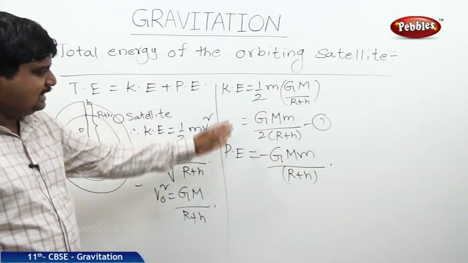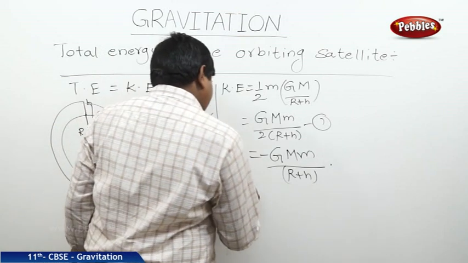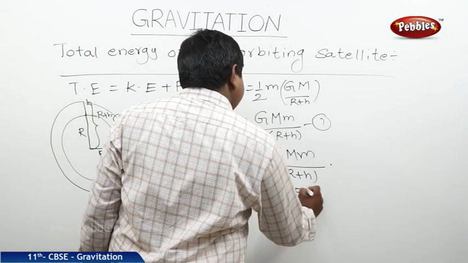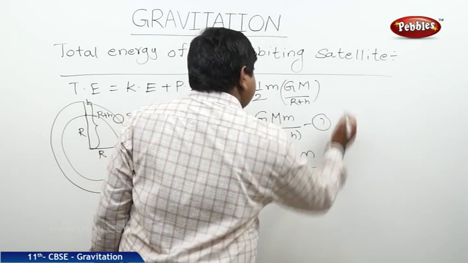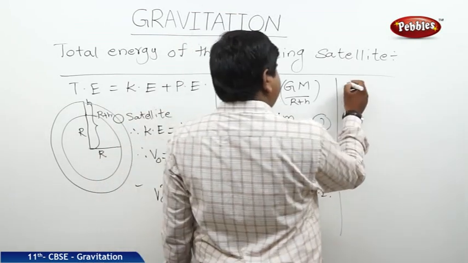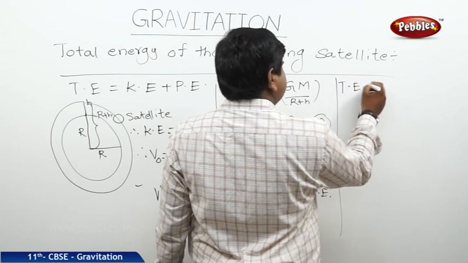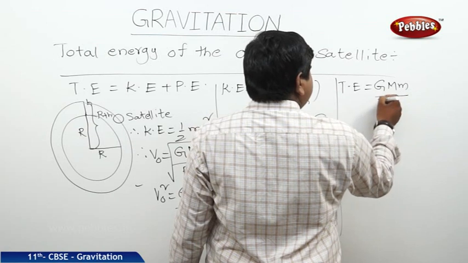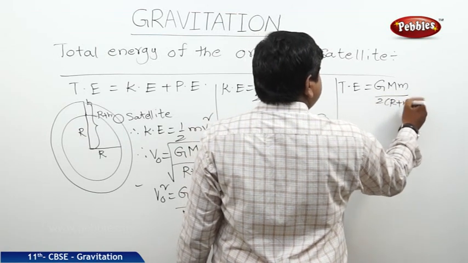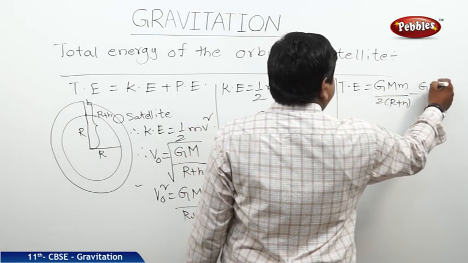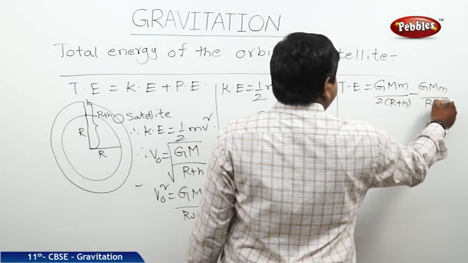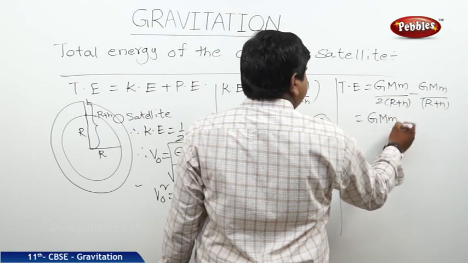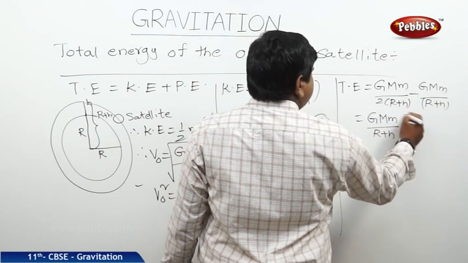So, what we can write in this equation is total energy is equal to KE plus PE. Where KE is GMm by 2 into R plus H, and PE is minus GMm by R plus H. We can take G capital M small m by R plus H as common.